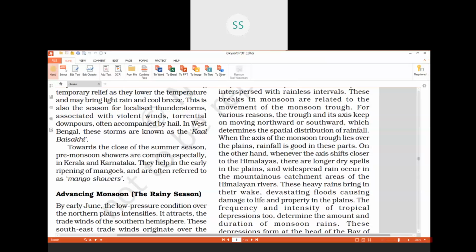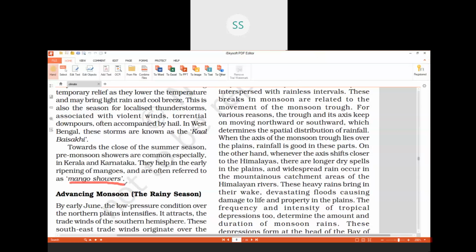And what are these pre-monsoon showers called, children? You will be surprised. These pre-monsoon showers are called mango showers. Now you will think, why mango showers? How is it related with mango? Because, children, this small amount of pre-monsoon rainfall helps in early ripening of mangoes. They help in early ripening of mango.